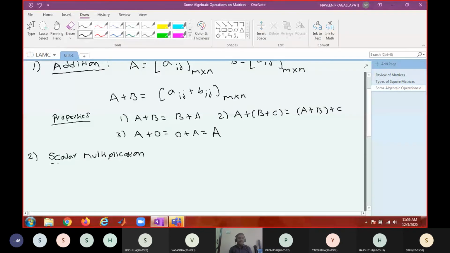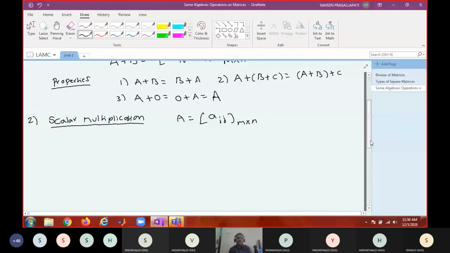Okay. So what do you mean by scalar multiplication? Let us say A is some matrix. It can be square or non-square. Now what do you mean by scalar multiple of A? Let k be a scalar. Then what do you mean by kA?